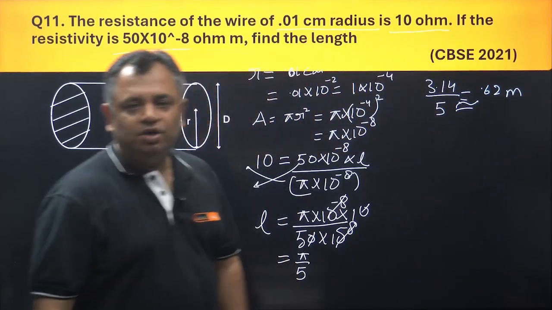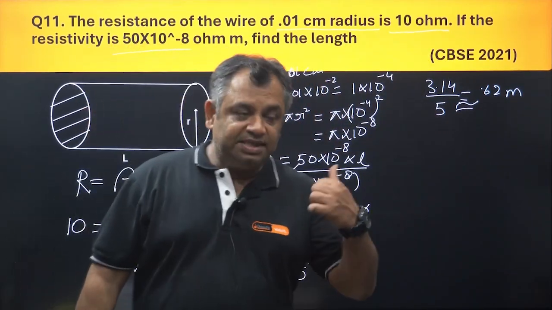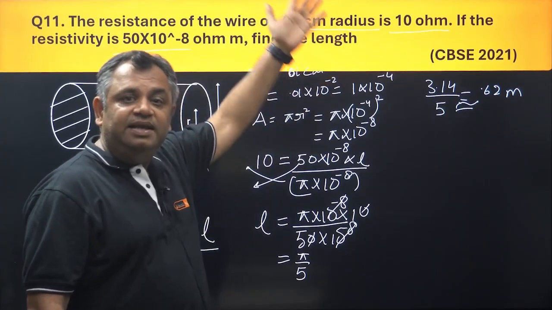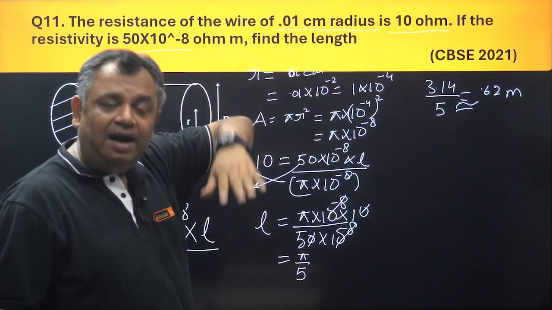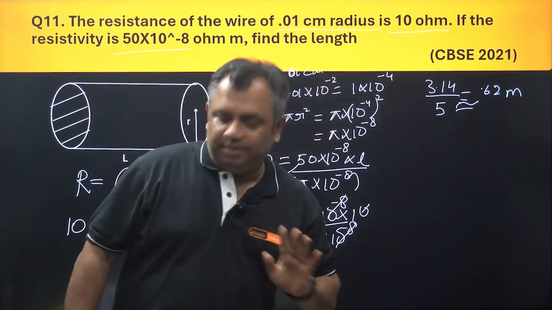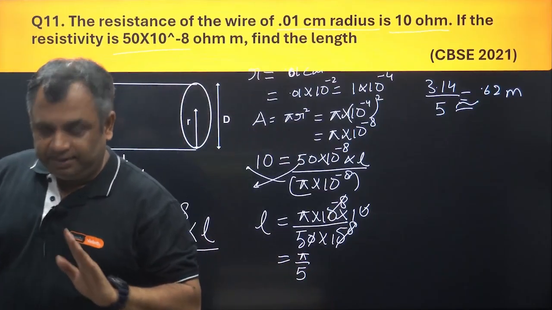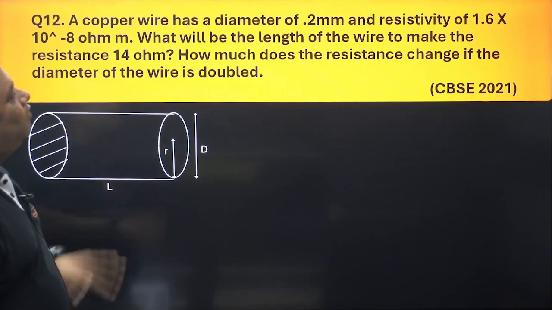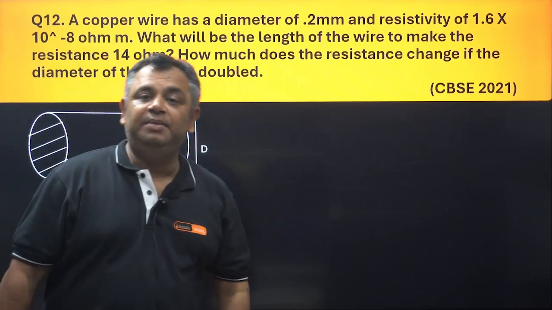Okay, understood? Got it, guys? So this is how you are utilizing the radius, to form the area pi r square and then calculating it. All right, clear? Okay. The next question is, a copper wire has a diameter of 0.22 millimeter.